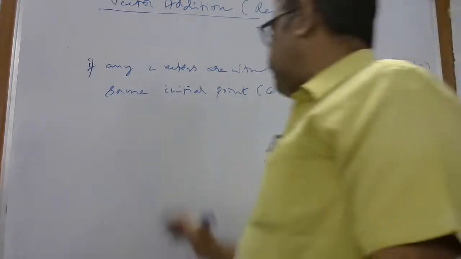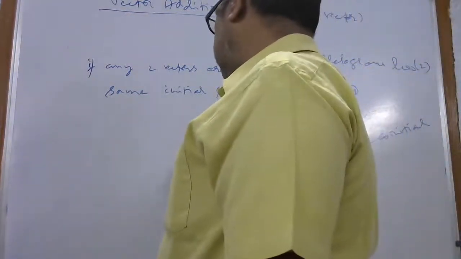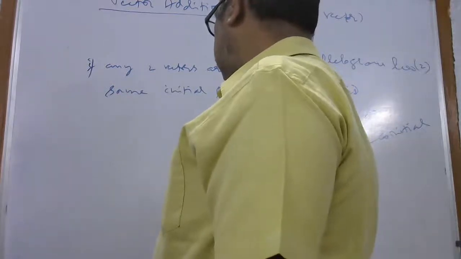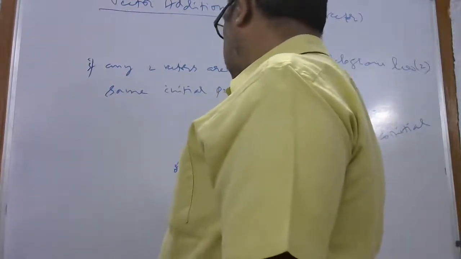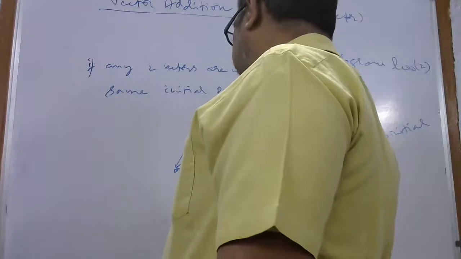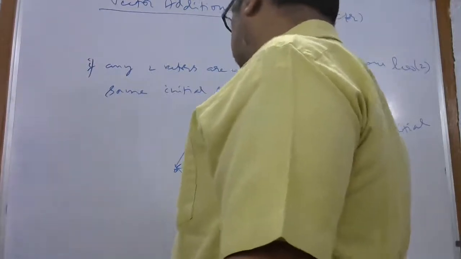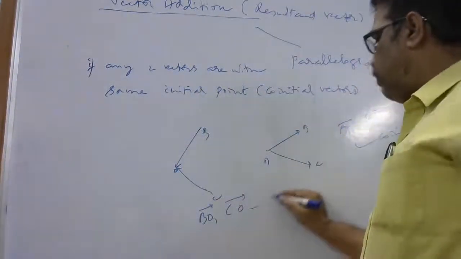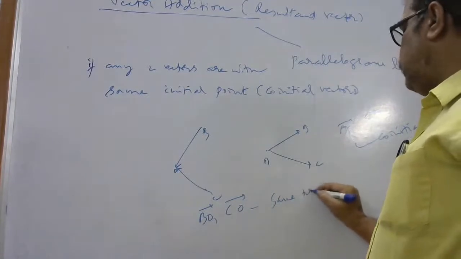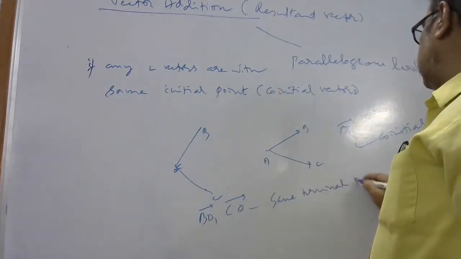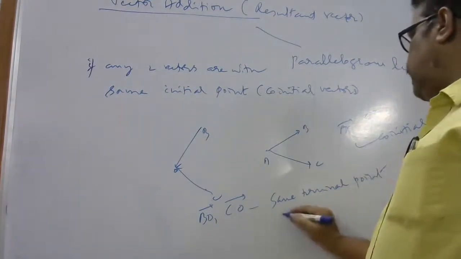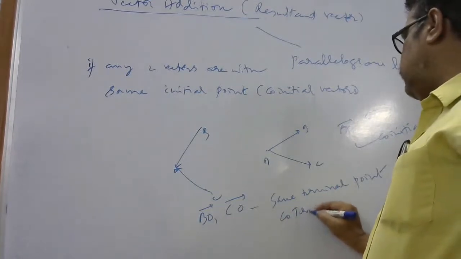One more thing is there. Now this has co-terminal vectors, the BO vector and CO vector. They have the same terminal points, so they are called co-terminal vectors.